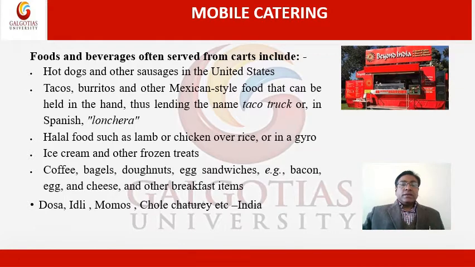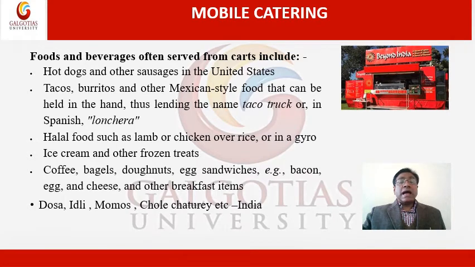Mobile catering. Food and beverages often served from carts include hot dogs and other sausages, which are very famous in the United States, and burgers and all those fast foods served from the cart. Tacos, burritos, Mexican style chimichanga, and nachos are also served from taco trucks.